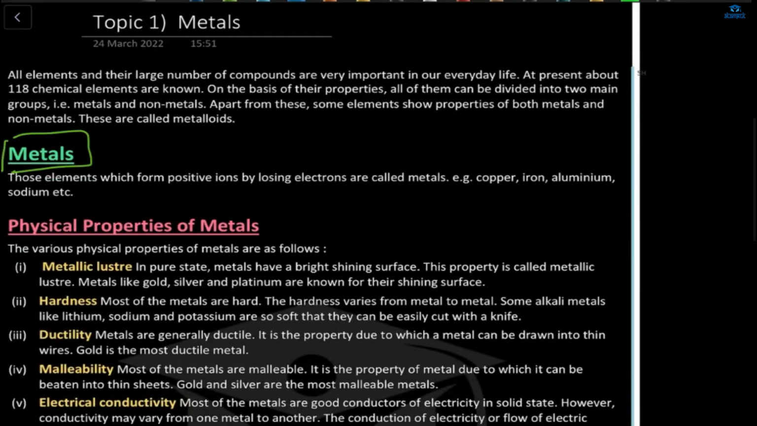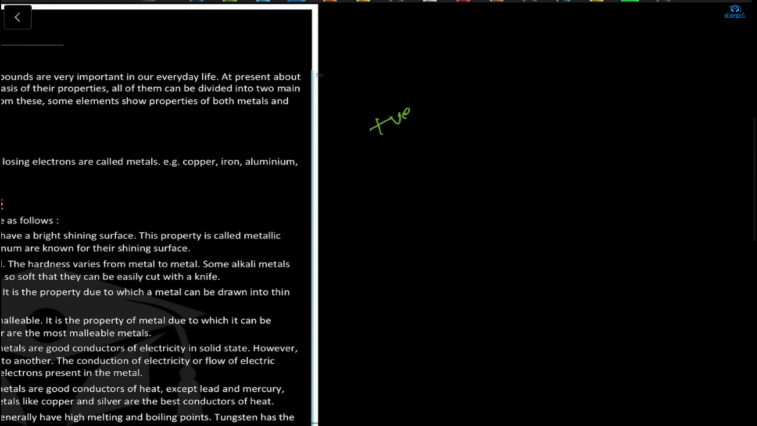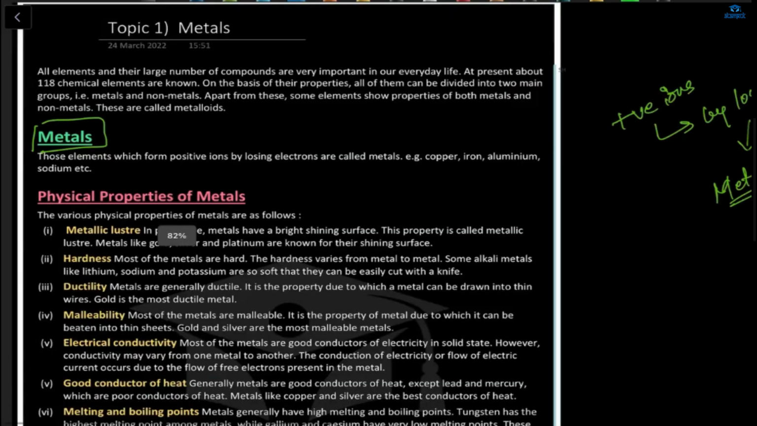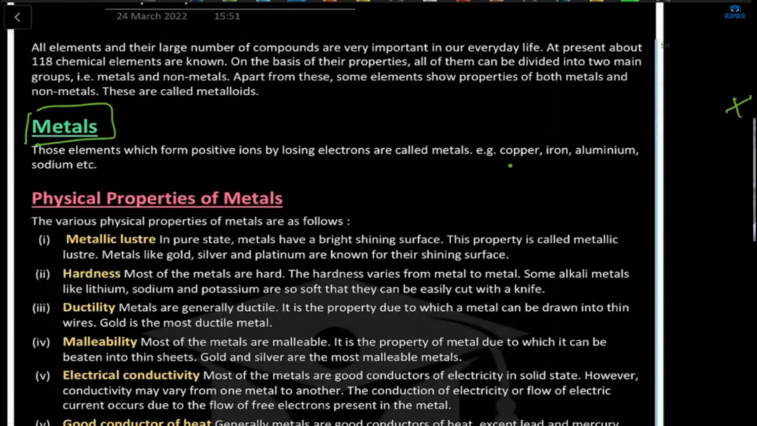Ria, what is metal? No, I don't know how to define it. Okay, any example? Iron. So the elements which form positive ions by losing electrons. Okay, what do they form? They form positive ions. How? By losing electrons. So those are known as metals. Example, copper, iron, aluminium, sodium, etc. So the elements which form positive ions by losing electrons, those are known as metals.